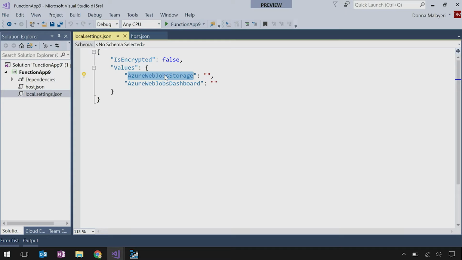I don't have to put it in. I don't even have to have an Azure account at this point. Yes. If you're using HTTP, you don't even need an Azure account. If you're using one of the other triggers, you should add a real Azure account. Got it. So that's how it works.